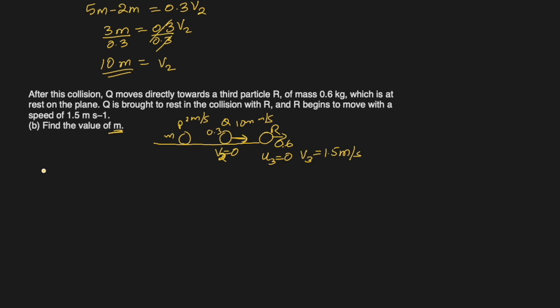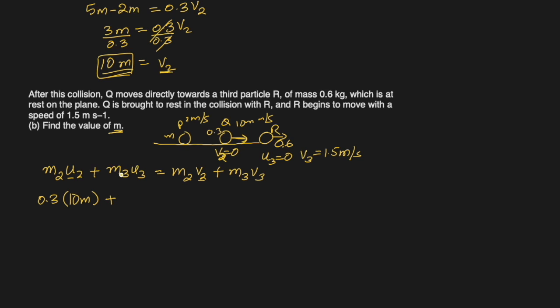Okay, same thing. In this case now it will be m2 u2 plus m3 u3 equal to m2 v2 plus m3 v3, and we will not use the u and v we used in the previous one for mass 2, which is Q. It is a new one. So the mass is still 0.3, but after the collision u2 was moving at 10m, so we will use 10m in place of u2. This v2 becomes u2, so 10m.